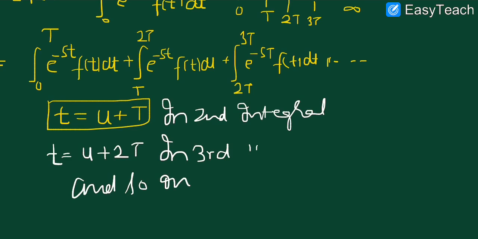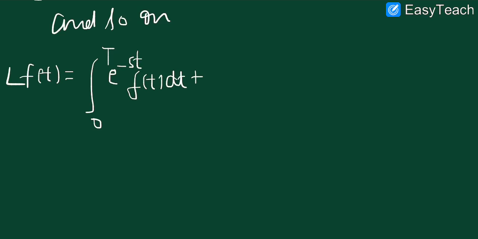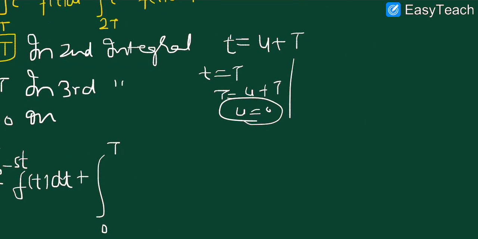So we are left with, again, I am rewriting this equation as the Laplace of f(t) will be equal to the integral from 0 to T of e^(-st) f(t) dt plus the integral from 0 to T, because if we are putting the limits here, that we are putting t equals u plus T, and when t equals capital T, then u will be equal to 0, and if we put a higher limit, that is t equals 2T, then we have the upper limit as u equals T. Hope this is clear to you.